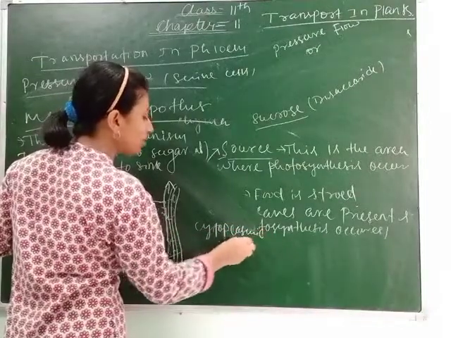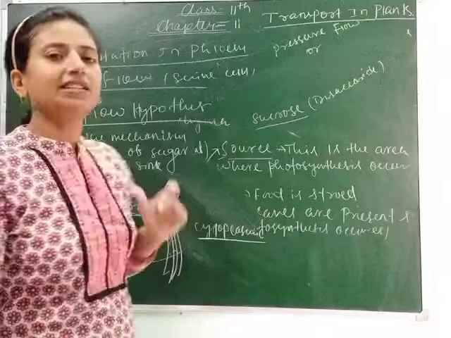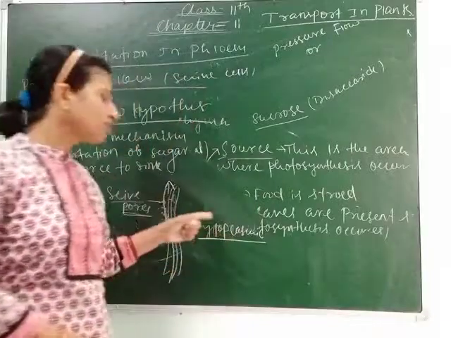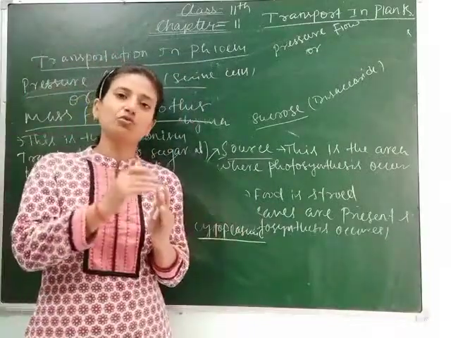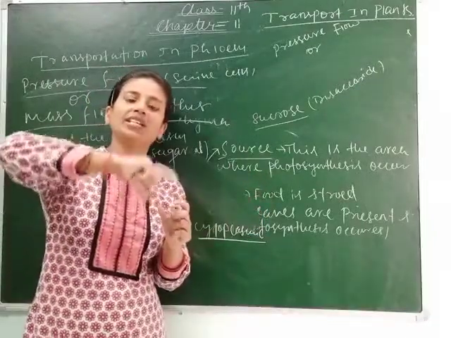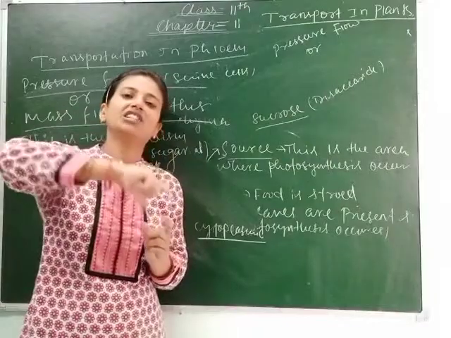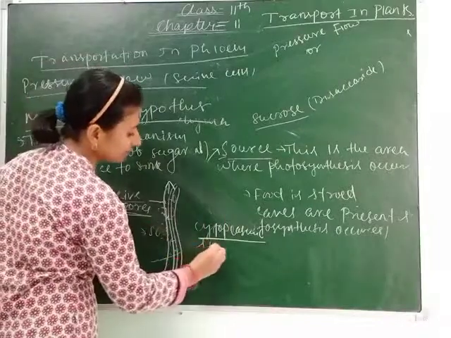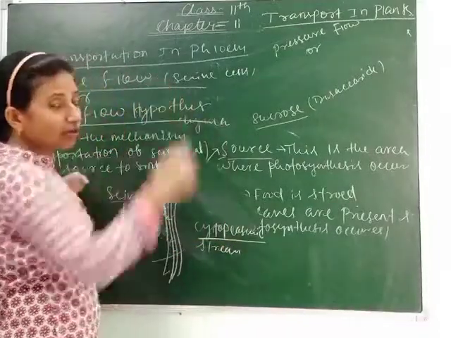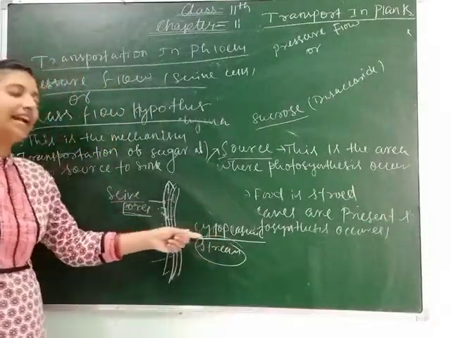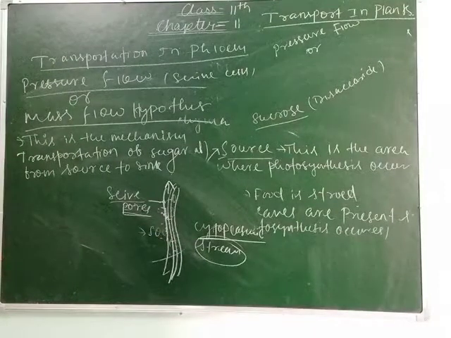Cytoplasmic stream, you know about cytoplasmic stream. I have told you that cytoplasm is present in a semi-liquid form, and when sugar is present in the cytoplasm, its movement is due to the concentration gradient and pressure gradient, from high region to low region. It is always transported from the region of high concentration to the region of low concentration by means of cytoplasmic streaming. Here you have studied about transpiration streaming. Here through phloem, sugar is transported through cytoplasmic streaming. That's why it is called cytoplasmic streaming.